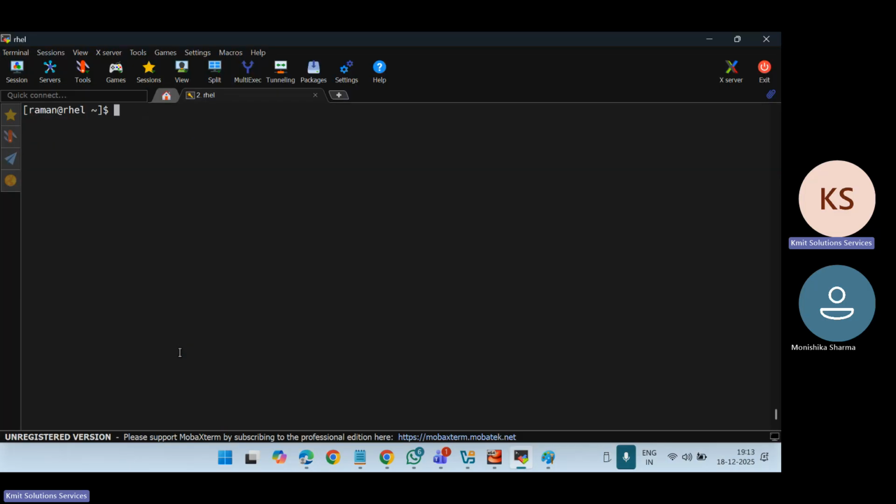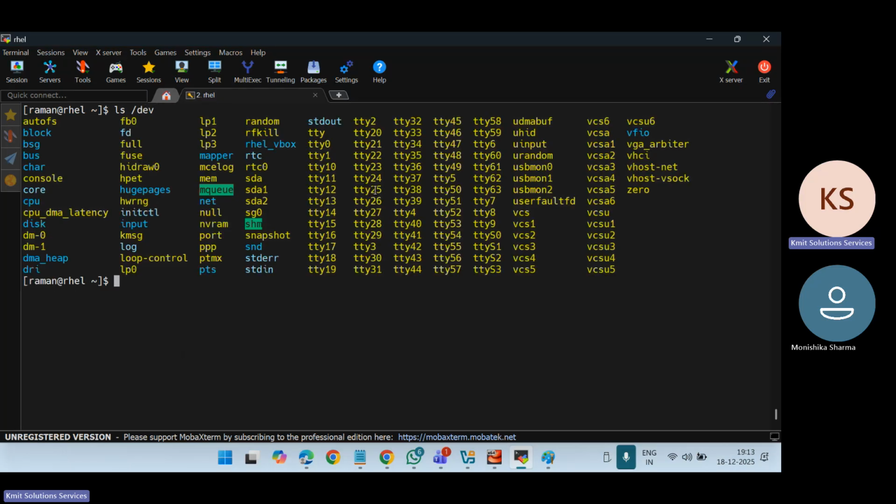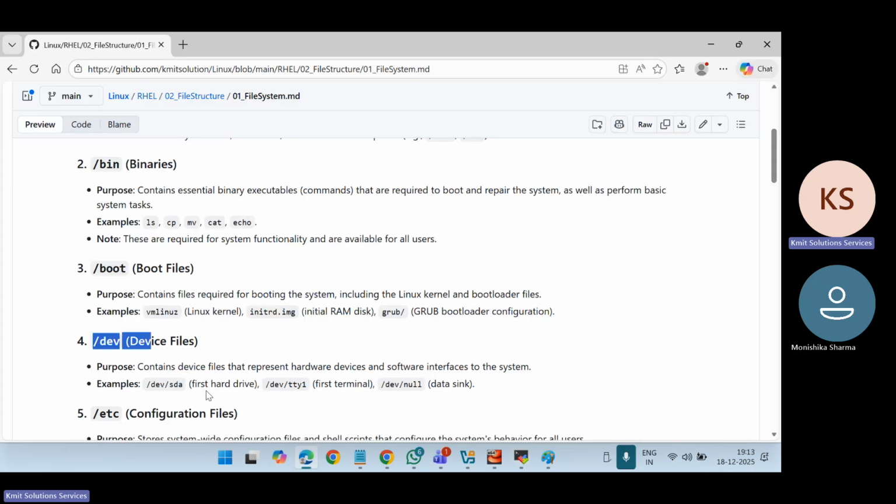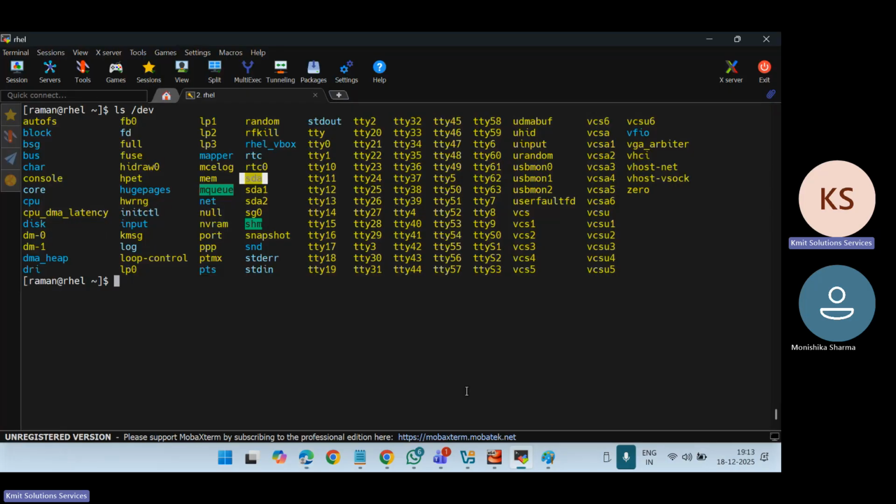If I say ls on the root dev directory, you will find port, sda, which is basically the hard disk, dev sda first hard drive, tty1, which is the first terminal, and dev null, which is the data sink. So everything is defined under this dev directory. Dev is the one which stores the device information.